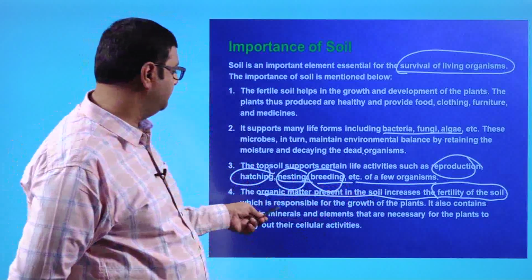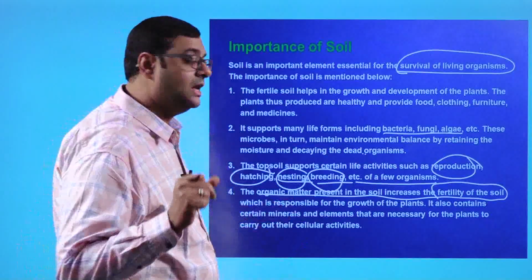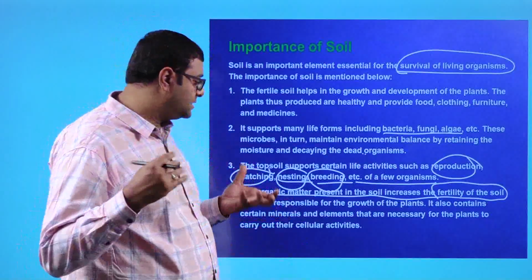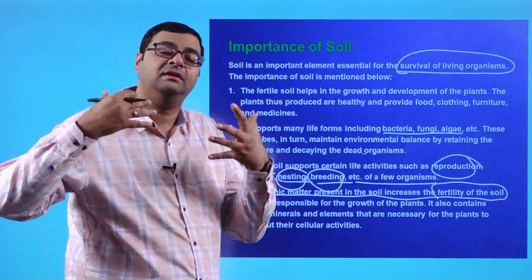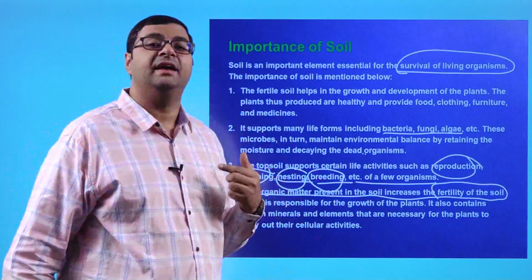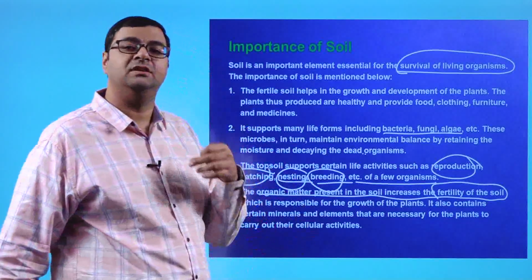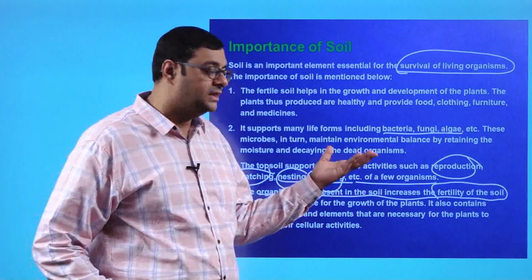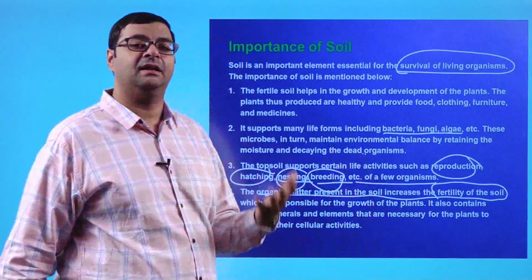It also contains certain minerals and elements that are necessary for the plants to carry out their cellular activities. So this organic matter entering into the soil is necessary for the plant to absorb, and if any cellular activity in the plant has to be carried out, these nutrients are very essential. Because of that, the organic matter present in the soil increases the fertility. So if the plant has to maintain its cellular activities, these nutrients have to be supplied, and they are taken up from the soil.